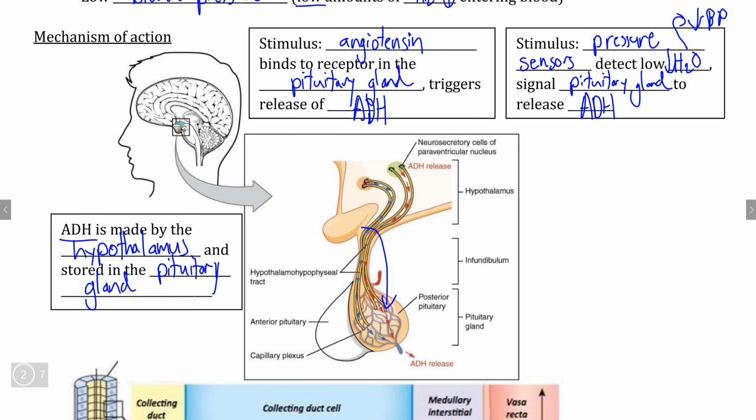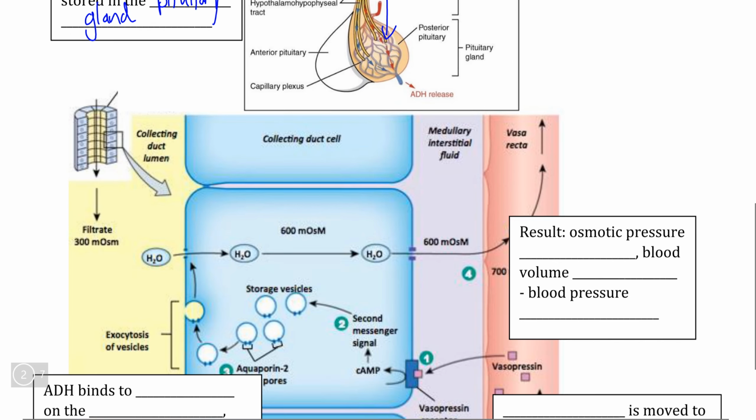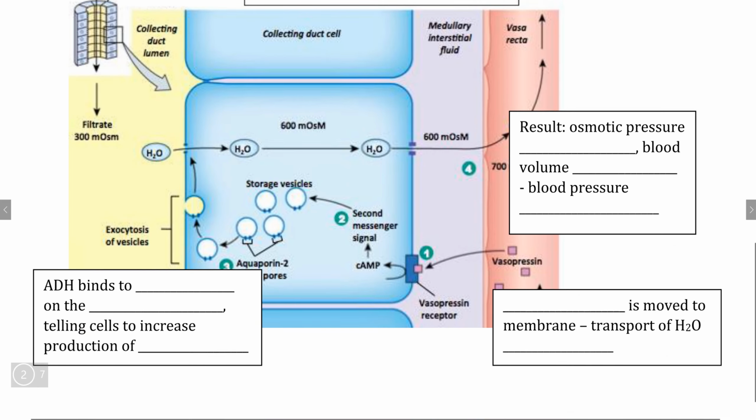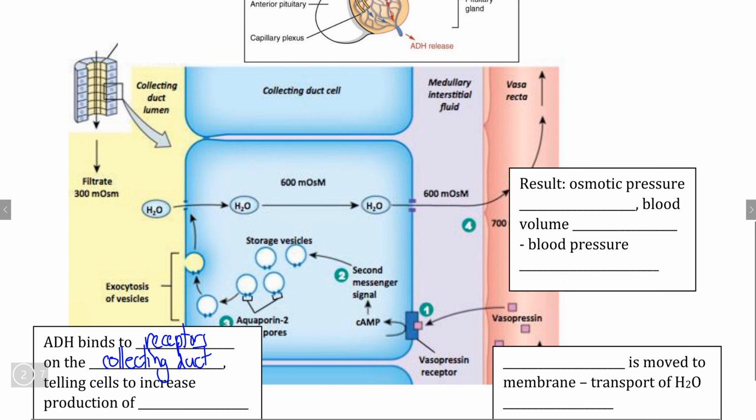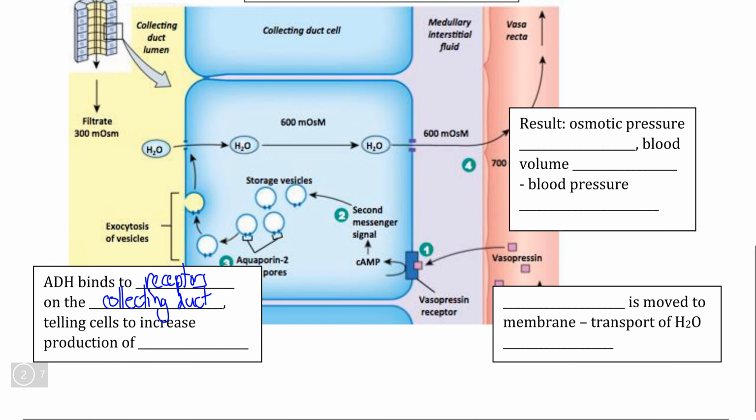Either one of these stimuli will lead to ADH migrating through the blood and binding to an appropriate receptor protein that is found, once again, on the collecting duct, as the function of the collecting duct is the final decision maker in terms of maintaining the balance between salt and water in urine and the blood.